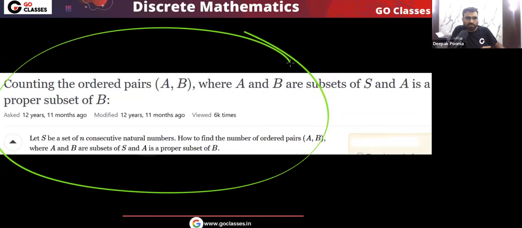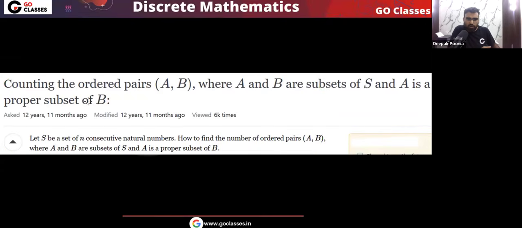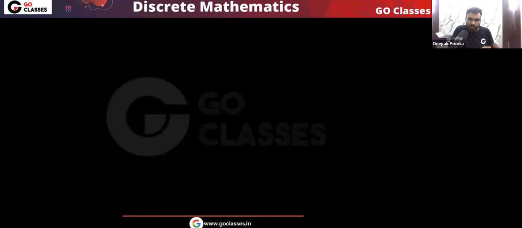Let's solve this question from Stack Overflow. From Stack Exchange, I have taken this question. Counting the ordered pairs A comma B, where A comma B are subsets of S, and A is a proper subset of B. Already we have done this type of question, but now there is a proper subset here, that A must be a proper subset of B. So there is a small difference here.